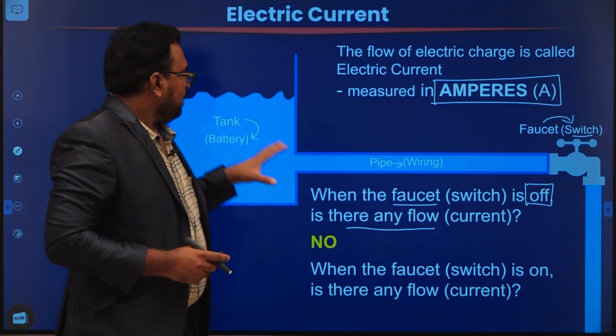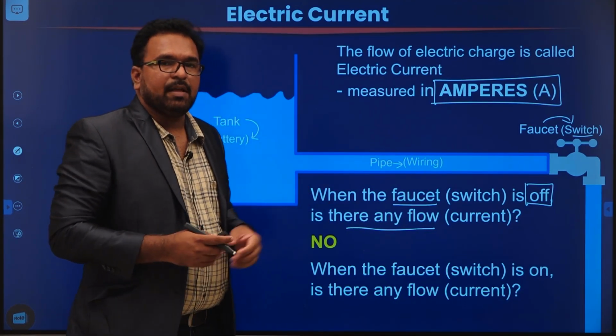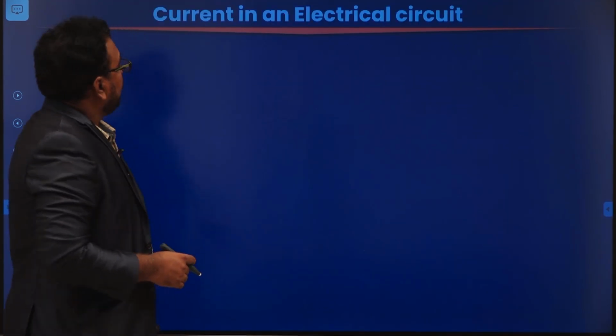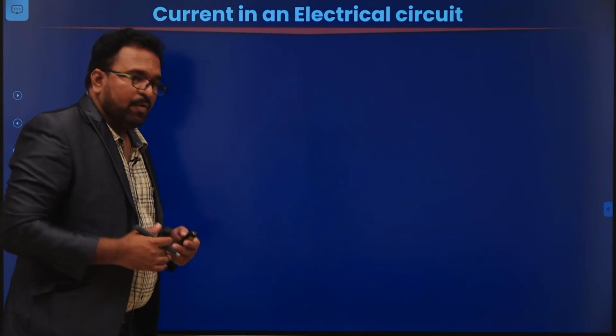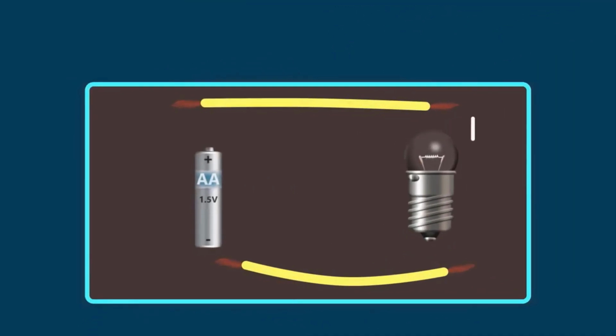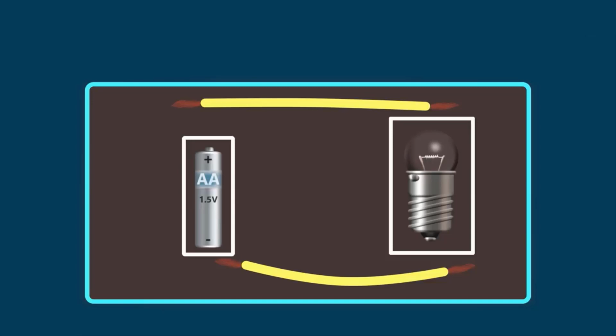Okay. Now let us apply this concept to understand the electric current in an electric circuit. Before going into discussing this electrical circuit, let us watch an AV. How we can light up a 2.5 volt torch bulb using a 1.5 volt electric cell in an experiment.